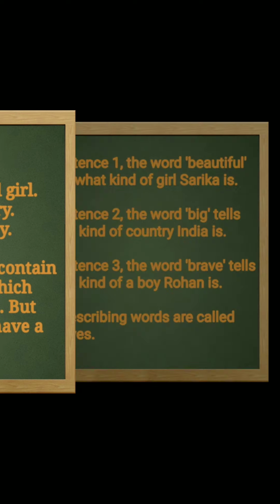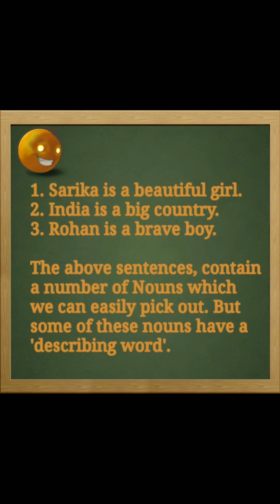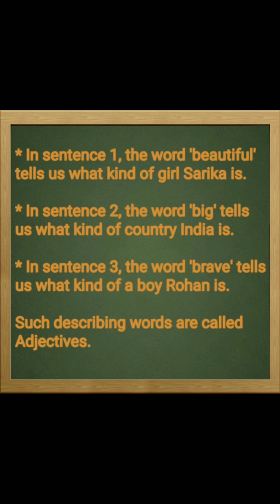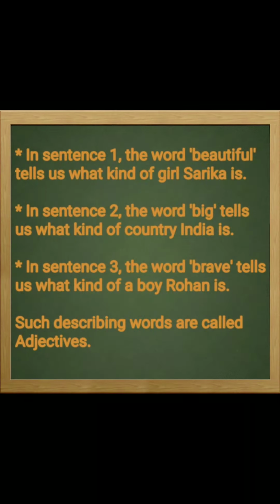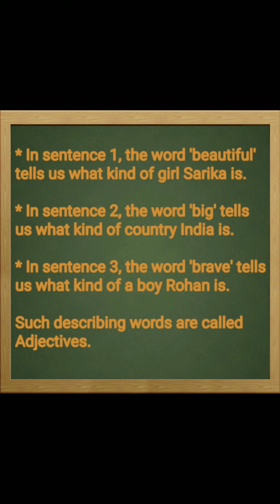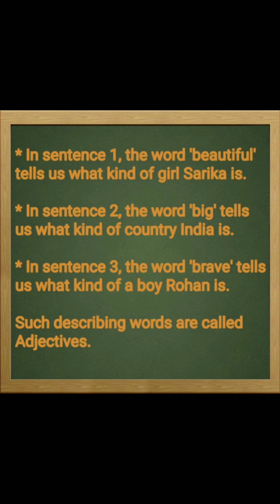Let's see. In sentence 1, the word beautiful tells us what kind of girl Sarika is. Sarika is a beautiful girl. In the next sentence, the word big tells us what kind of country India is. India is a big country. In sentence 3, the word brave tells us what kind of boy Rohan is. Rohan is a brave boy. Such describing words are called adjectives.